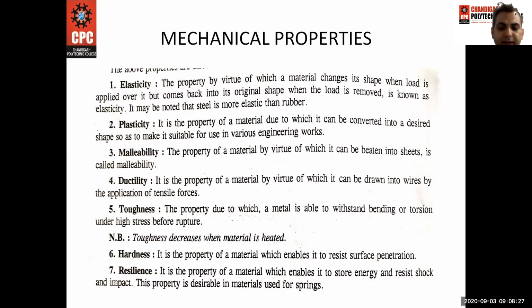Next one is the hardness. It is the property of a material which enables it to resist surface penetration. Resilience. It is the property of a material which enables it to store energy and resist shock impact. The property is desirable in materials used for the spring.